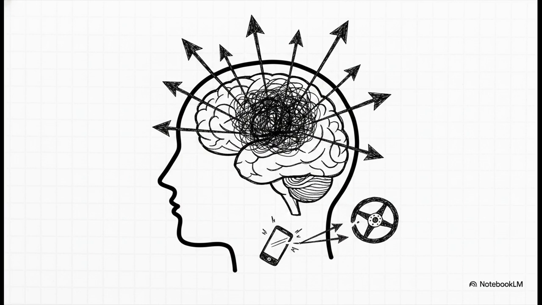Under this daily, relentless bombardment of phasic dopamine spikes from notifications and endless scrolling, the prefrontal cortex essentially gets overwhelmed. It physically loses its top-down inhibitory control. When the prefrontal cortex can't pump the brakes on the impulses coming from the midbrain, patients basically become mere passengers in their own minds. They're driven entirely by impulse rather than conscious intention. Clinically, this manifests as a complete obliteration of their ability to engage in deep work. That sustained, focused attention we need for complex problem solving, which is basically the very thing that gives human life meaning.